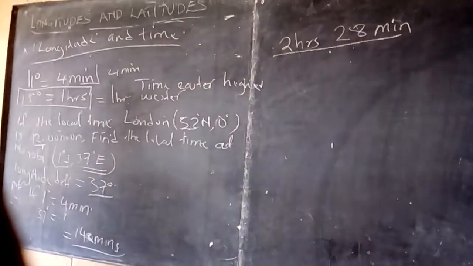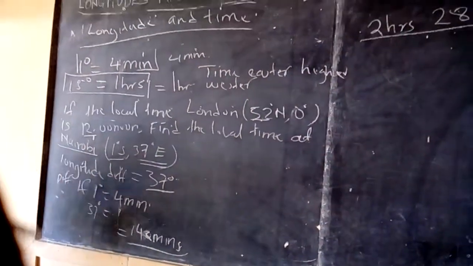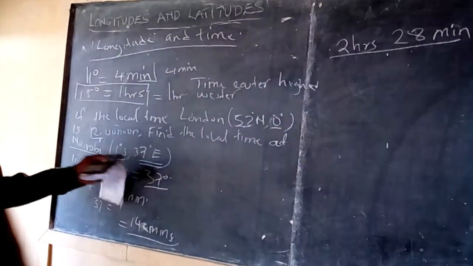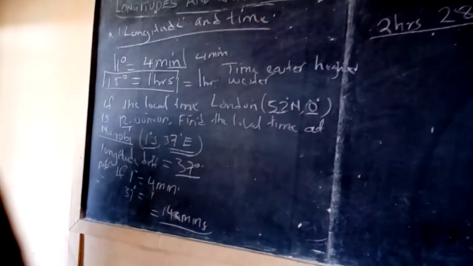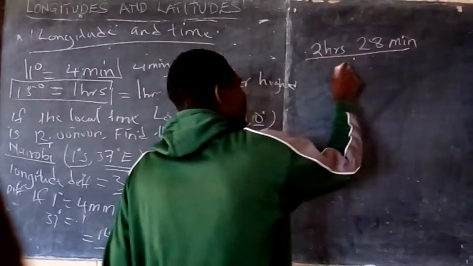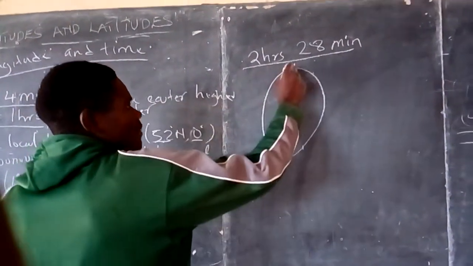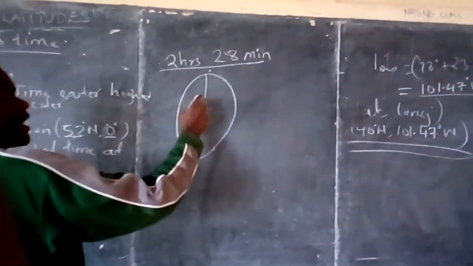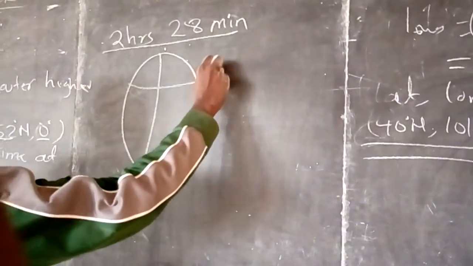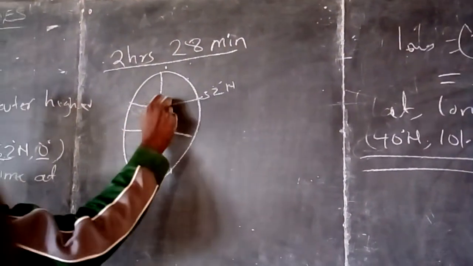But we need to find the time in Nairobi, which is 37 degrees east. Now let us consider, this is 0 degrees and this is 37 degrees east. We need to know which one is in the eastern side of the other. Let us draw the globe just to see what is happening. London is found at 52 degrees north. If this is the equator, 52 degrees north and 0 here.